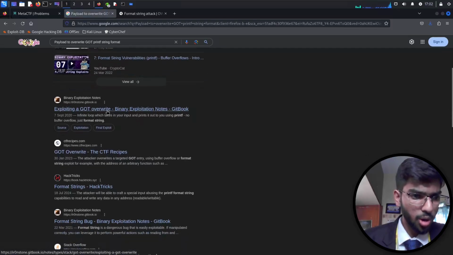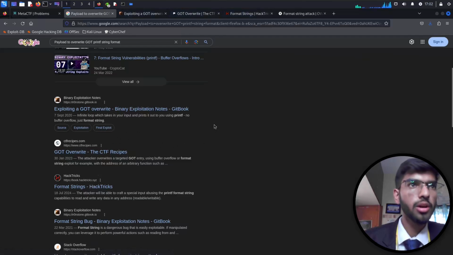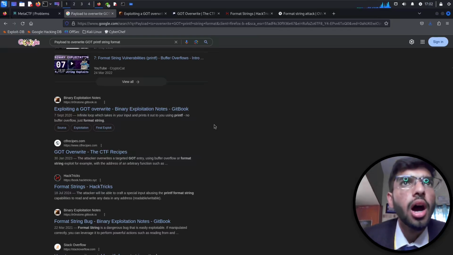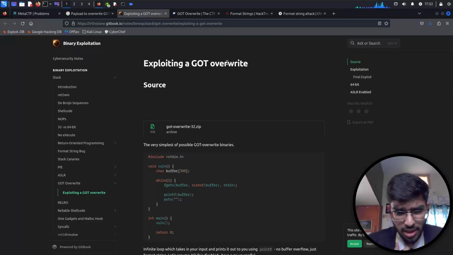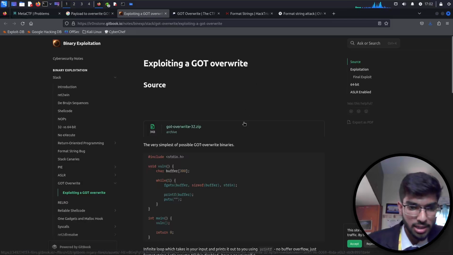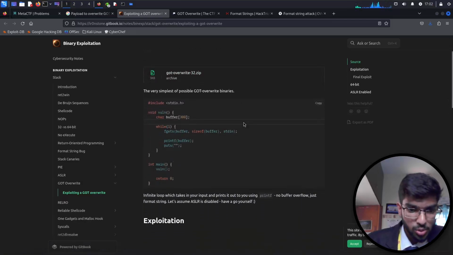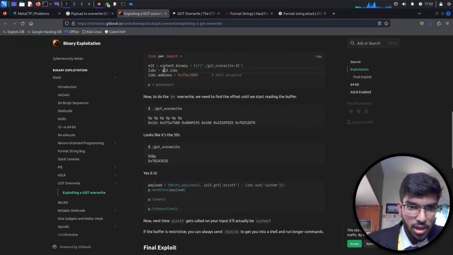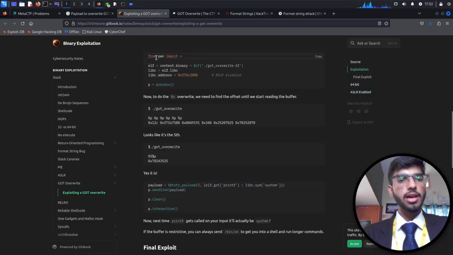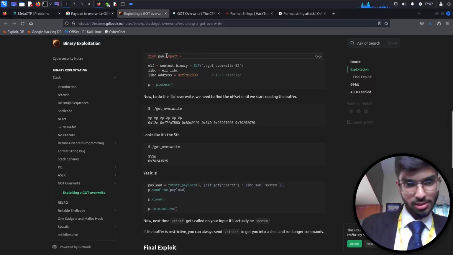We have a blog post. I'm just going to open a random website here. Okay, so this is exploiting GOT. Exploiting a GOT override. Okay, so source exploitation. This is the binary file. Oh yeah, this I remember.